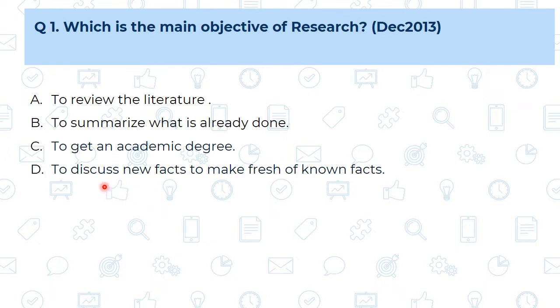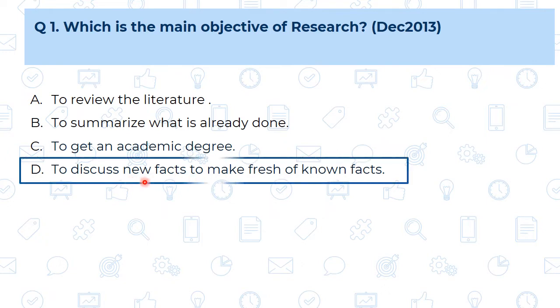And D, to discuss the new facts to make the fresh of the known facts. Yes, this is the main aim of the research. Means whenever we are going to study what is the meaning of research, to find out the known things, means we are going to research the existing thing. So here also to discuss the new facts to make the fresh of the known facts. So our answer is D.